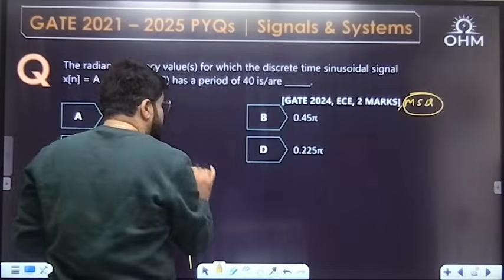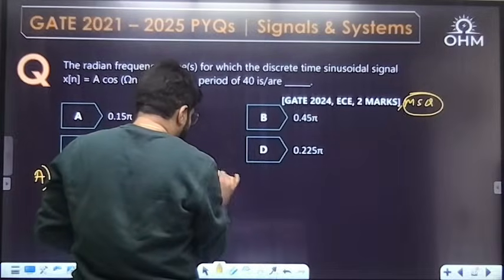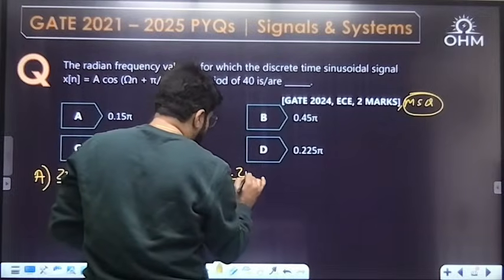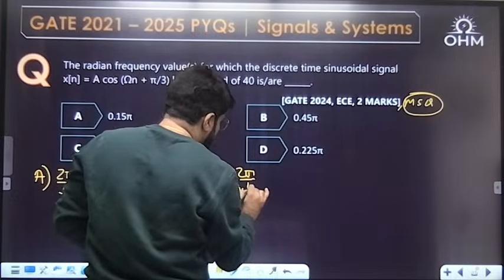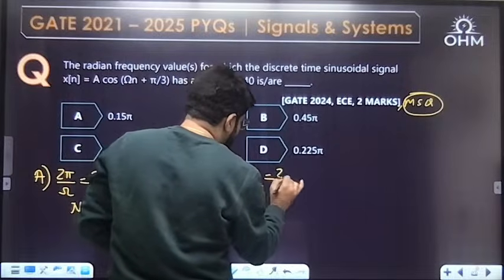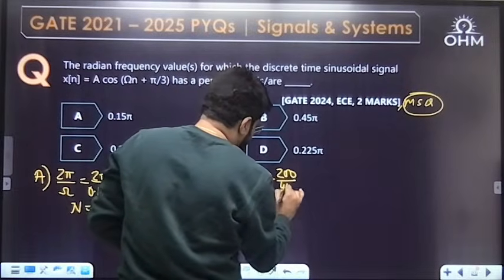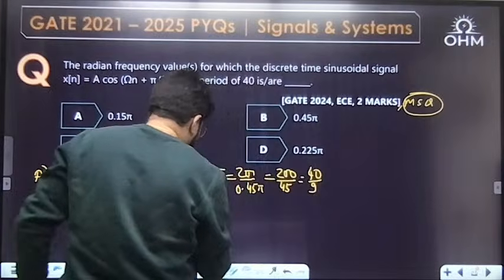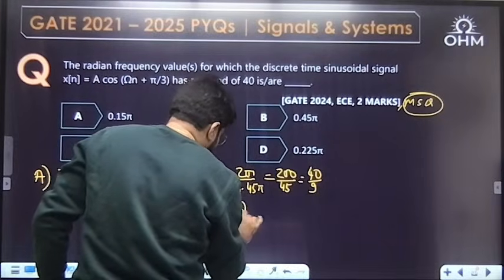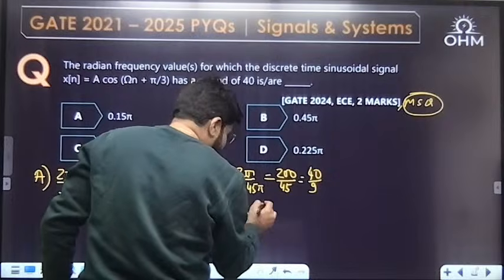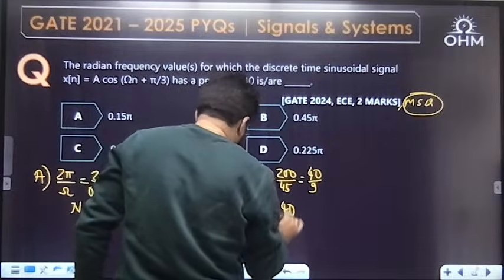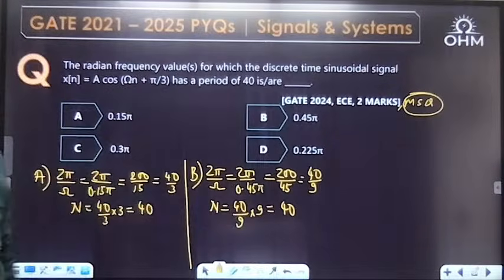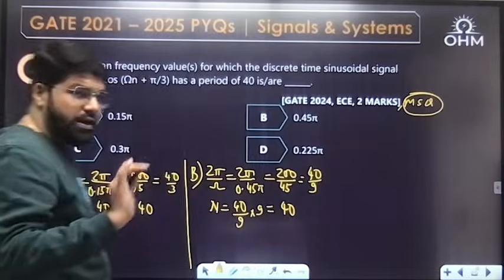Option B. 2 pi by omega is 2 pi upon 0.45 pi, pi cancels, 200 by 45, and if I cancel with 5, 40 by 9. So what can be the time period? Any multiple of 40 by 9. So I can take the ninth multiple. So this also has the fundamental period of 40. Correct?